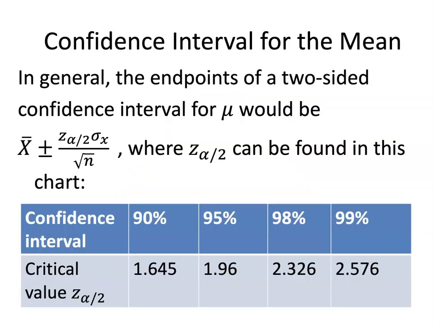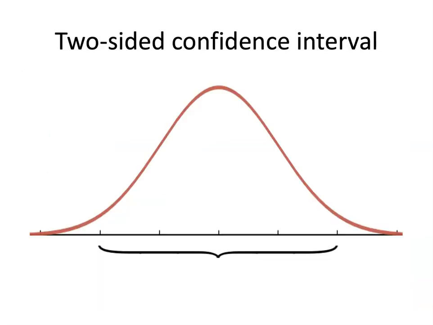90% confidence interval. In general, the endpoints of a two-sided confidence interval for mu would be x bar plus or minus z sub alpha over 2 sigma sub x over square root n, where z sub alpha over 2 can be found in this chart. So when we have a 95% confidence interval, z sub alpha over 2 is 1.96. That's what we had in the previous example. Now that we have a 90% confidence interval, z sub alpha over 2 is going to be 1.645. So instead of 1.96, we're going to write 1.645 for z sub alpha over 2.